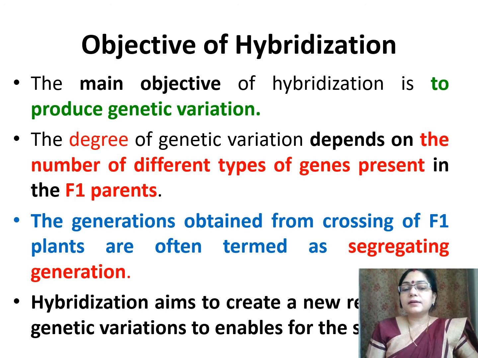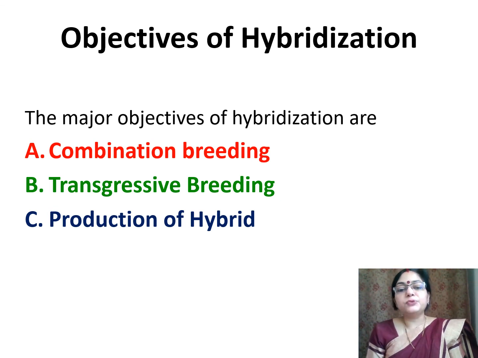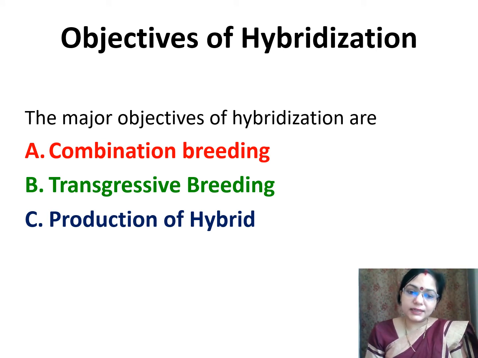The generation obtained from crossing of F1 plants is often termed the segregating generation. Hybridization aims to create a new reservoir of genetic variation to enable selection. The major objectives of hybridization are achieved by number 1, combination breeding, number 2, transgressive breeding, and number 3, production of hybrids. We will study these all in detail.